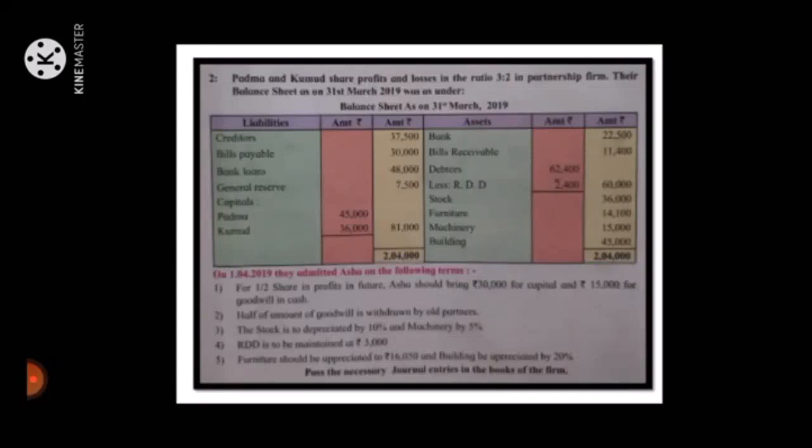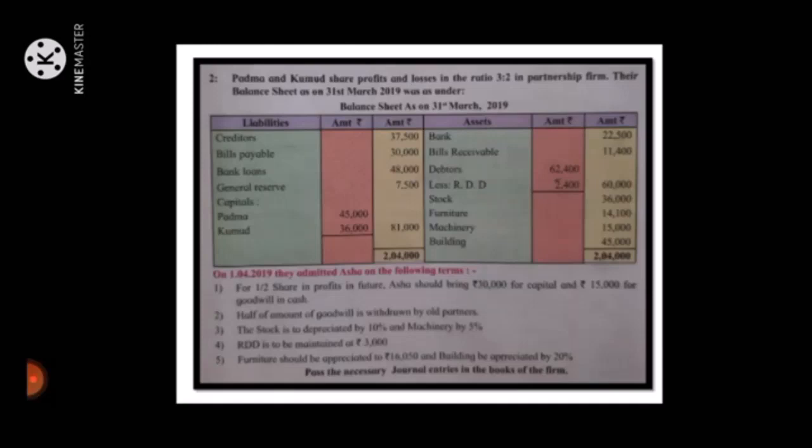Then see the page for journal entries. Problem and solutions, page number 137 and 138. And here, last, pass the journal entries in the books of the firm. This problem asks for journal entries.